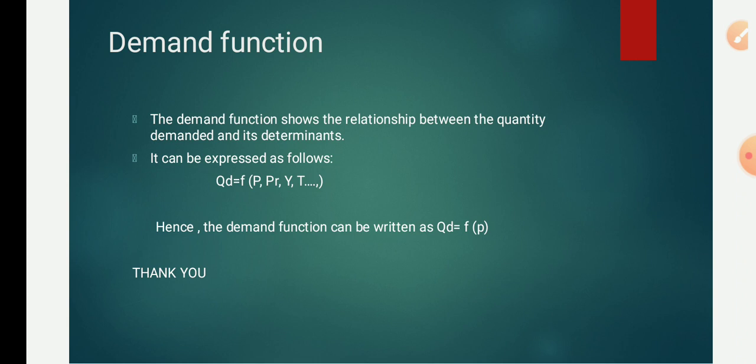I'll tell you, when the prices are more, we demand less. When the prices are less, we demand more. So what made the change in demand here? Price. So the price is called an independent variable, and QD, quantity demanded, is called a dependent variable.